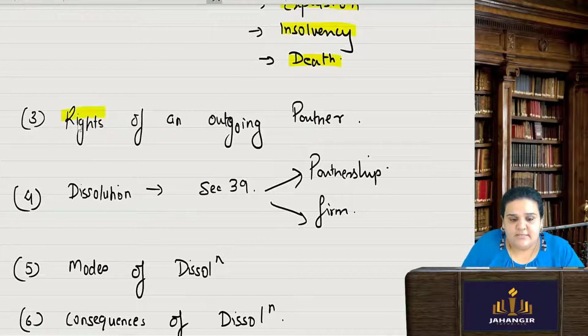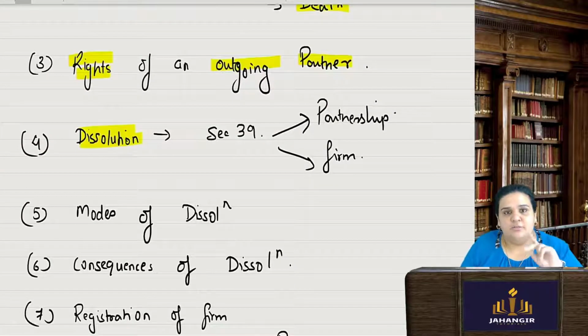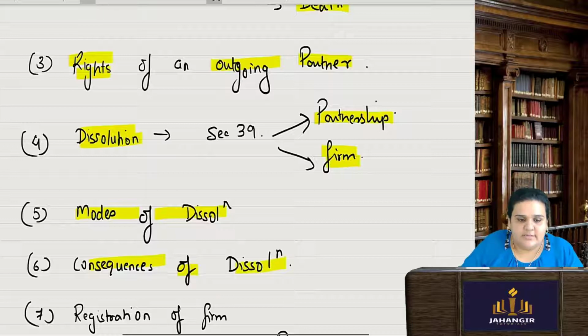Then we have certain rights of an outgoing partner, the partner who is either retiring or has been expelled from the business. Next is dissolution, which is a topic in itself. Dissolution is of two things: you can dissolve the partnership or dissolve the firm. Then we have modes of dissolution and consequences of dissolution.